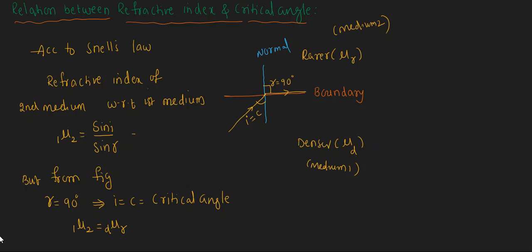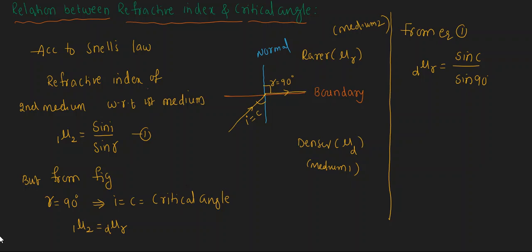This is equation 1, and from equation 1 we write dμr, which is 1μ2, equal to sine i, that is C, by sine r, that is 90 degrees. So we write dμr is equal to sine C.